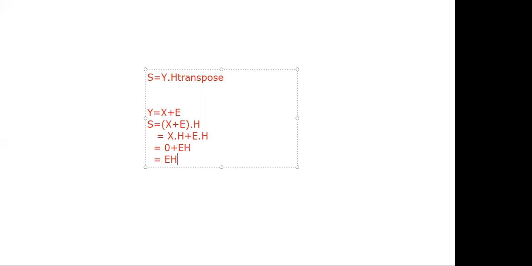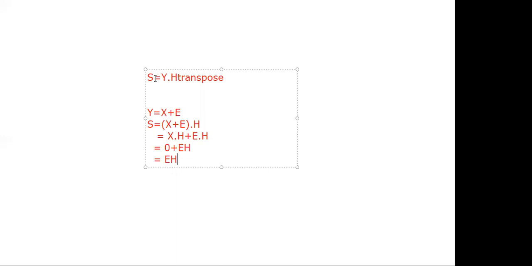Class, you completed? I will give the conclusion. Simple. See, here you have to prove that the syndrome depends only on the error pattern, not on the transmitted code vector. In order to prove that, I take the formula for S as S is equal to Y into H transpose. Here don't take S is equal to E into H transpose directly, because we have to prove that.